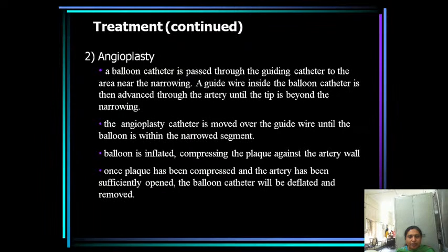Here a balloon catheter is passed through the guiding catheter to the area near the narrowing, and here a guide wire is inside. The balloon catheter is advanced through the artery until the tip is beyond the narrowing. So the angioplasty catheter is moved over the guide wire until the balloon is within the narrowed segment. Okay, and the balloon is inflated, compressing the plaques against the arterial walls.